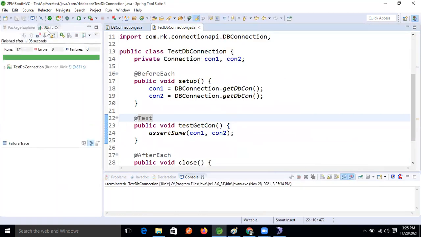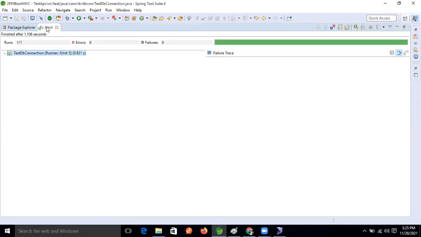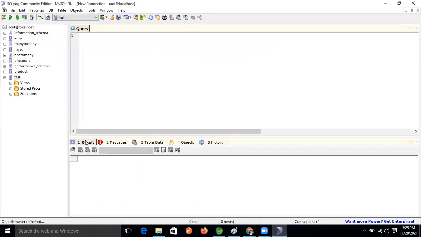Yeah, correct. See, this means both are pointing to the same object or not, guys? Our test case is passed, na? Yes, Ravi, it passed. Now what am I going to do? I'm deleting this one, right? If we delete it, we will get null. If one is null, the other is also null, so it will pass. Pass only, right?